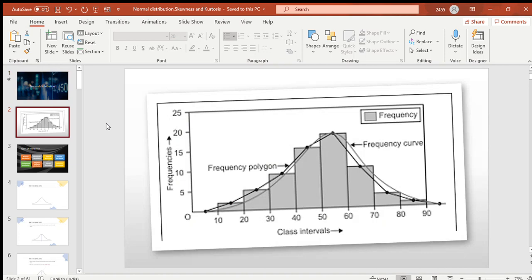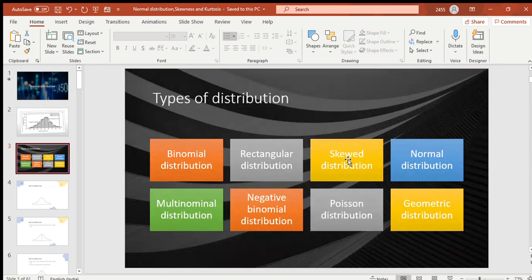When a quantitative data is given, when we are representing it in histogram form, and when we join these midpoints, it forms a frequency polygon. And when the distribution is very large and these angulations are gone, then that converts into a frequency curve. So when a frequency distribution is given, that can be a continuous type or a discontinuous type.